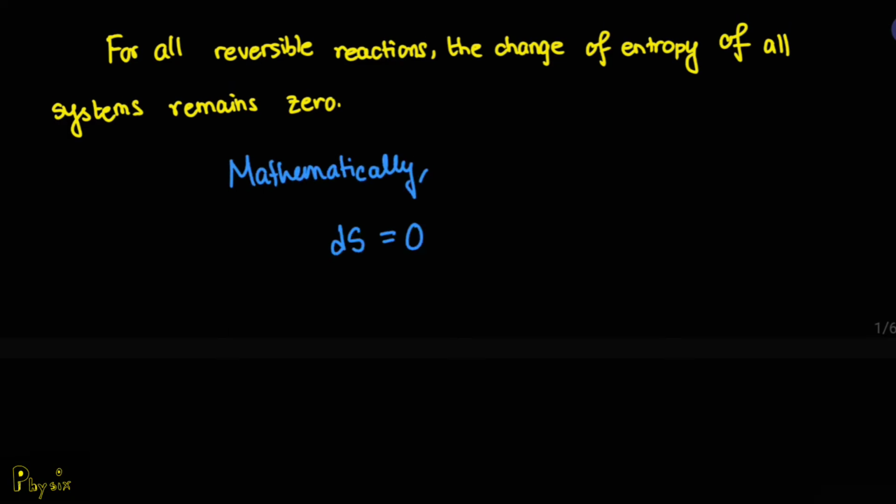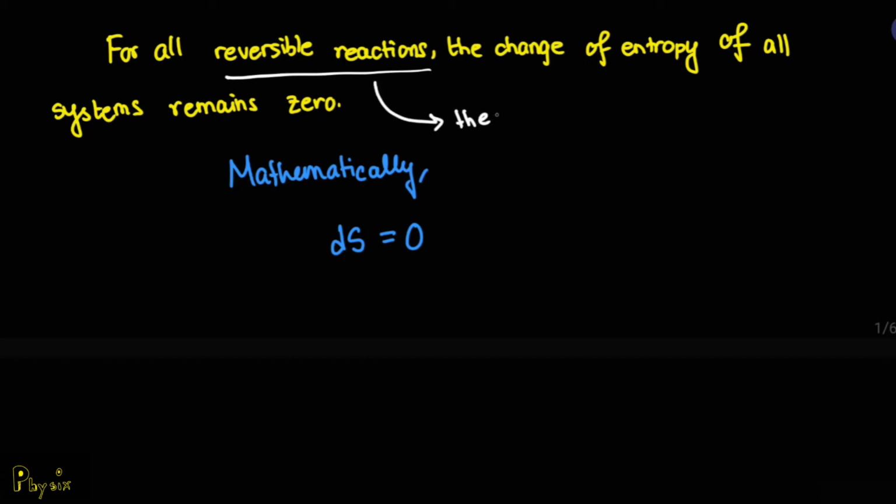Now, let's delve deep into the concept of reversible reactions. Well, in the universe that we live in, 99.99% of natural reactions or phenomena that we observe with our naked eyes are all irreversible. And the rest of the reactions and phenomena that we take into consideration on pen and paper are theoretical and sometimes considered as reversible.